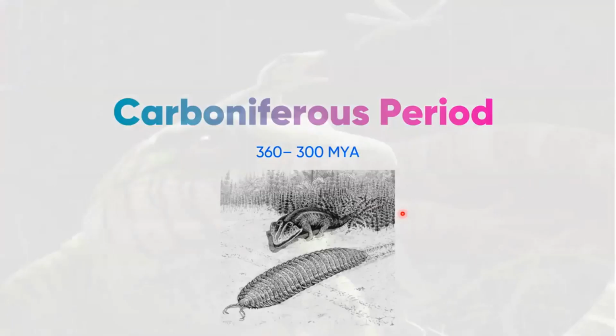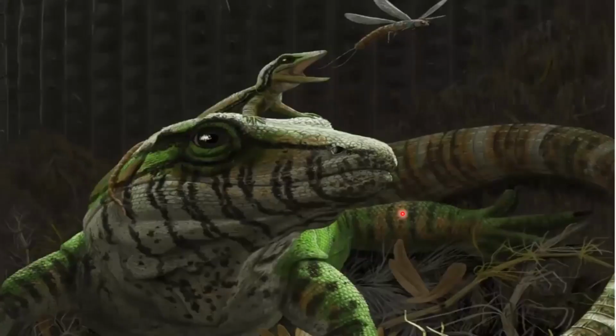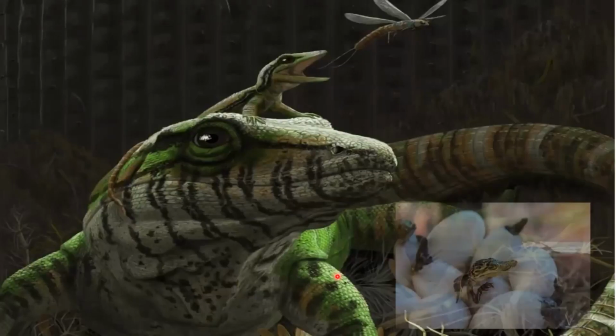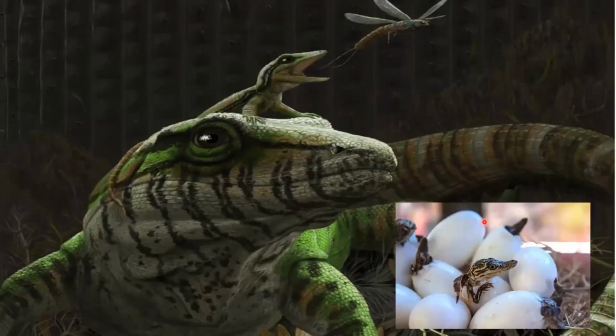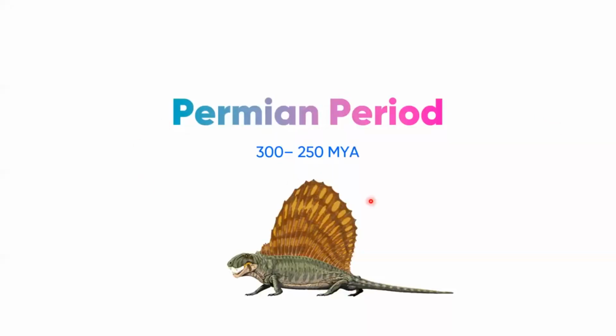And as the name suggests, there were more terrestrial life forms with hard porous scales, the true origin of reptiles, and their hard carbonate-rich eggshells, which helped them to stay on the land surface for long without the requirement to go back to the water for laying eggs or hatching them. They could survive the dry condition on the surface, and that was a major step in allowing life forms to evolve on land. This was followed by the Permian period, which existed from 300 to 250 million years ago.